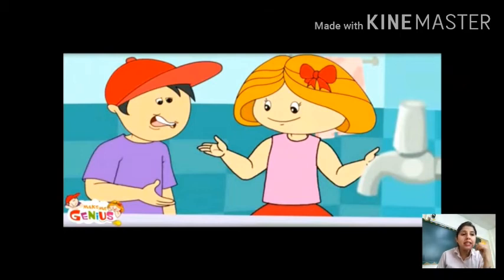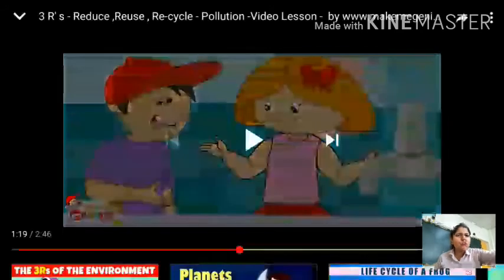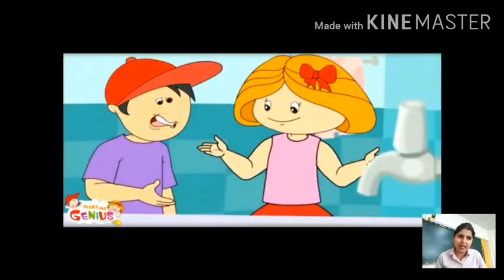It's not that you should drink less, drinking is not less, but while brushing your teeth, just turn off your tap. I know so many of you keep the tap running while brushing. And while taking a bath, don't use the shower. You can use a bucket and mug. So reduce using. And while leaving your room, switch off all the fans and all the lights.